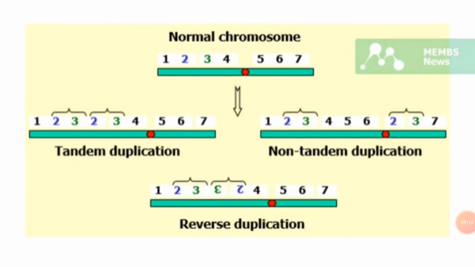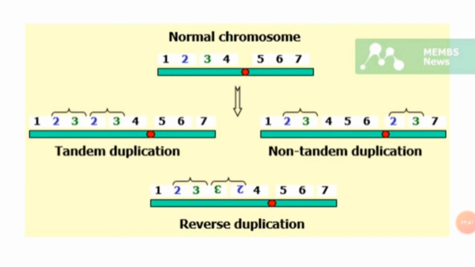Okay, the normal chromosome has the gene sequence A B C D E F G, and its pair, that is the non-homologous chromosome, has L M N O P. Then the duplicated chromosome will appear as L M N D E O P. Okay, so this duplicated region is attached to the non-homologous chromosome.